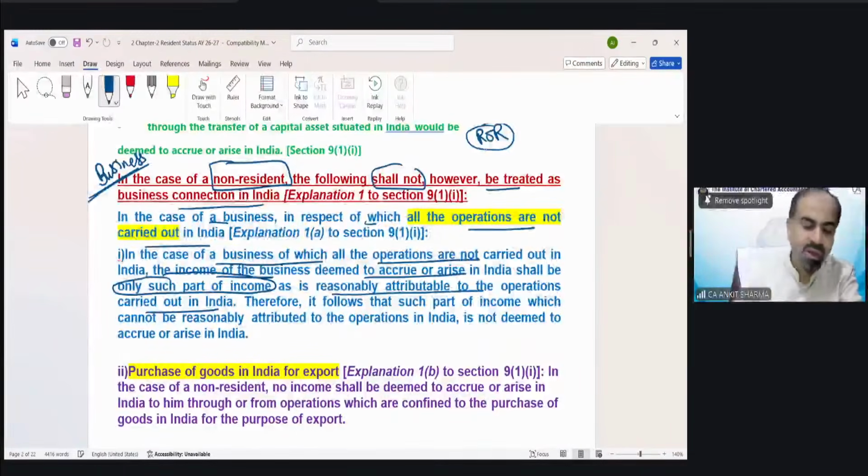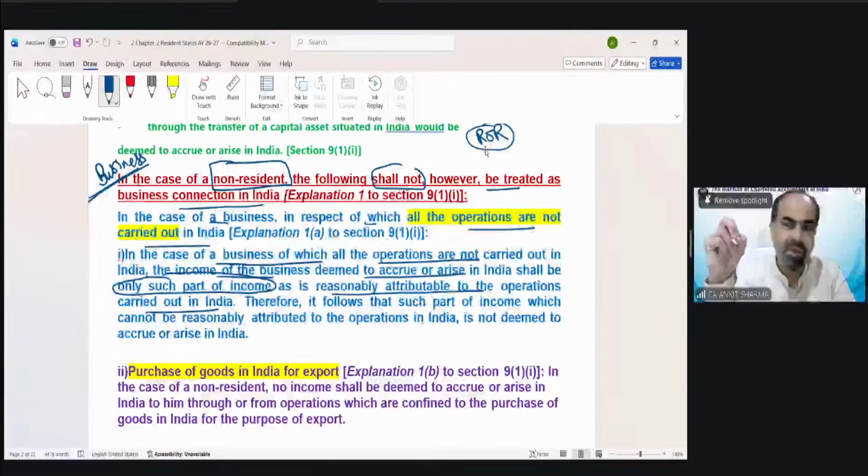So suppose there is a company in the USA which manufactures cars in the USA only, like Tesla. Tesla is manufacturing cars only in the USA. No operation has been conducted in India. All the parts, assembling and manufacturing have been done in the USA. But they open a unit in India for manufacturing of tires.